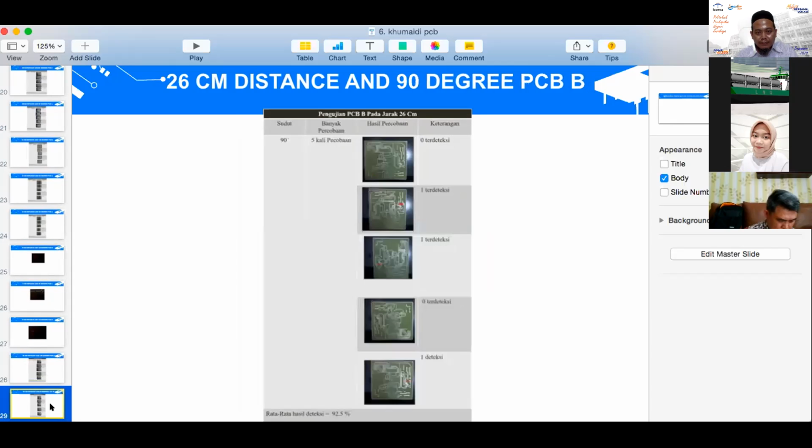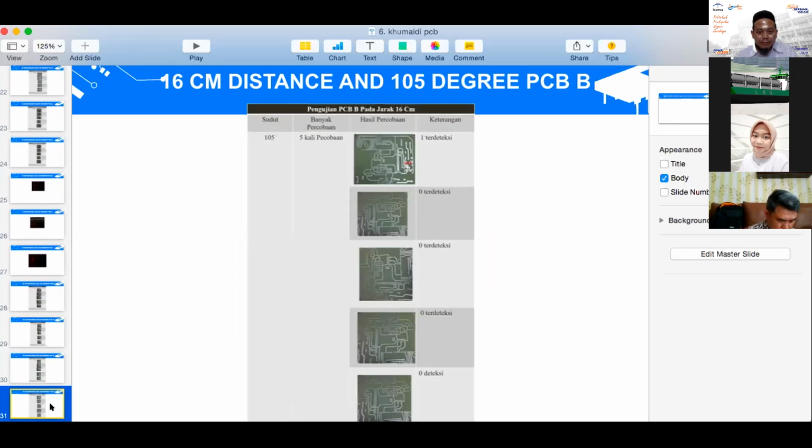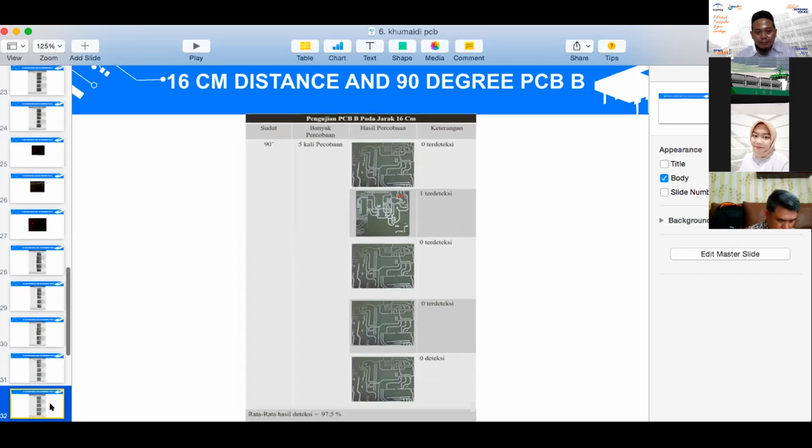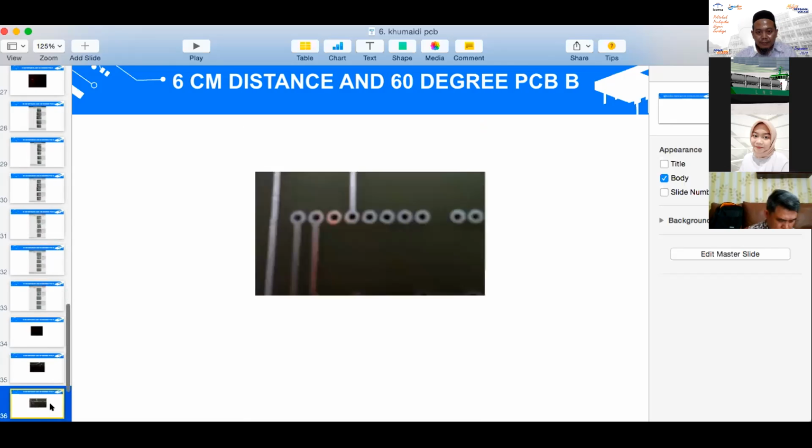This is for PCBB, and in PCBB there is no detected defect circuit. It is also the same, using 3 distances and 3 camera angles for PCBB, and it also has 5 tests. For the 6 centimeter distance it is the same because the PCB and the camera are too close, so no image can be taken by the camera. Next.